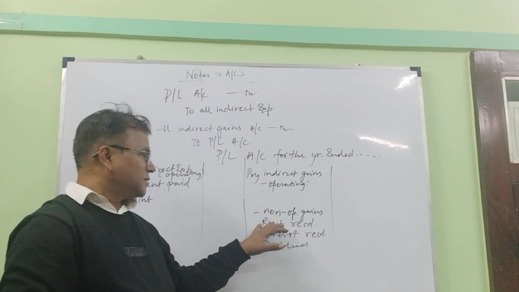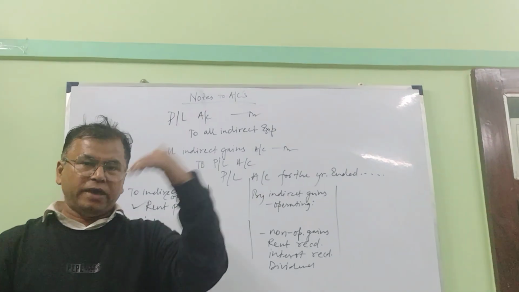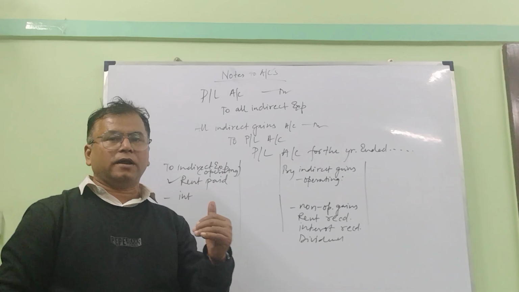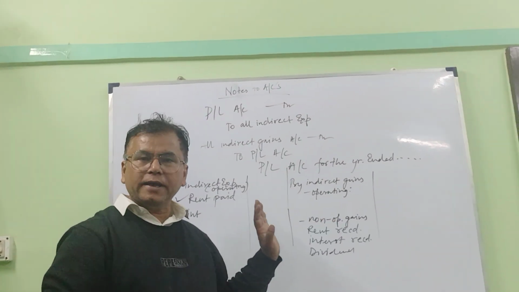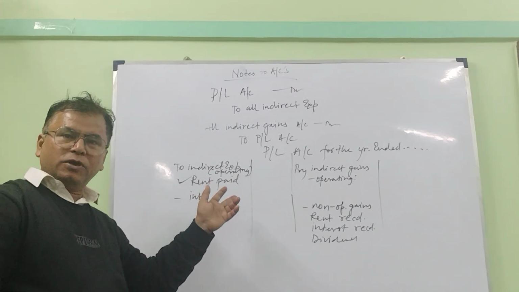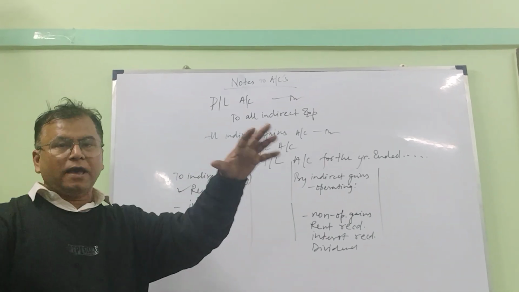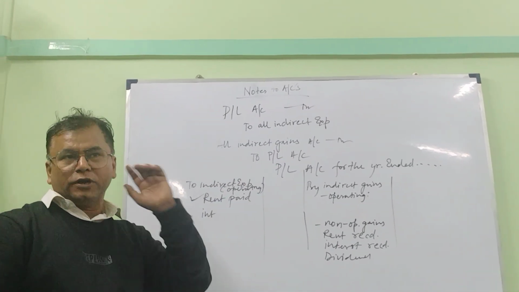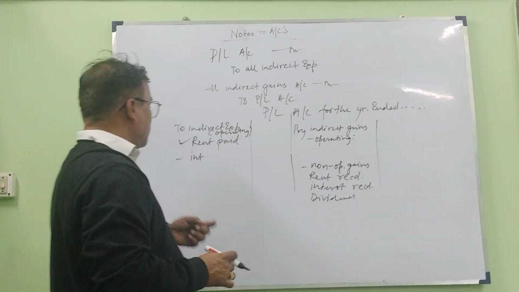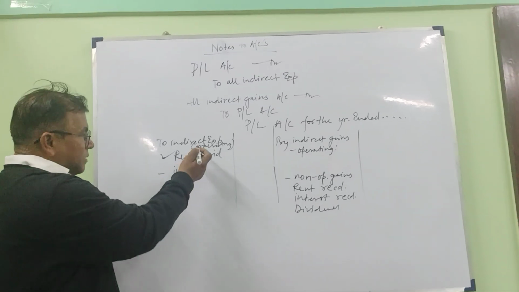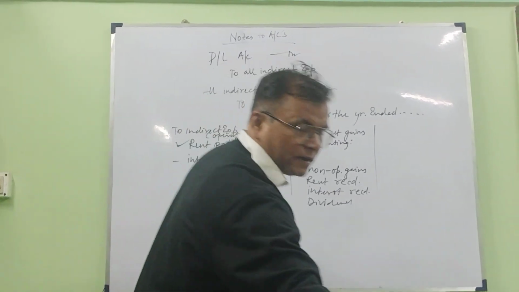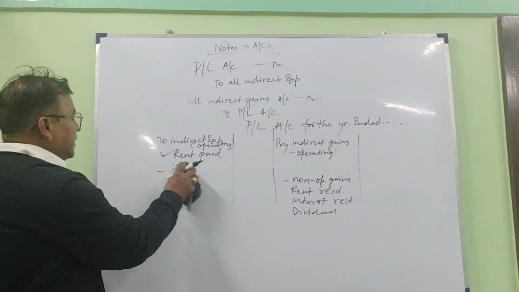So in that case, rent is not from main business. It's out of an additional source we are earning. So rent received is a non-operating gain, while rent paid should be an operating expense because this is for main business. We have hired the premises. It's upon rental premises we are undergoing our business or any office. Okay. Similarly, you see interest will not be considered to be an operating expense.